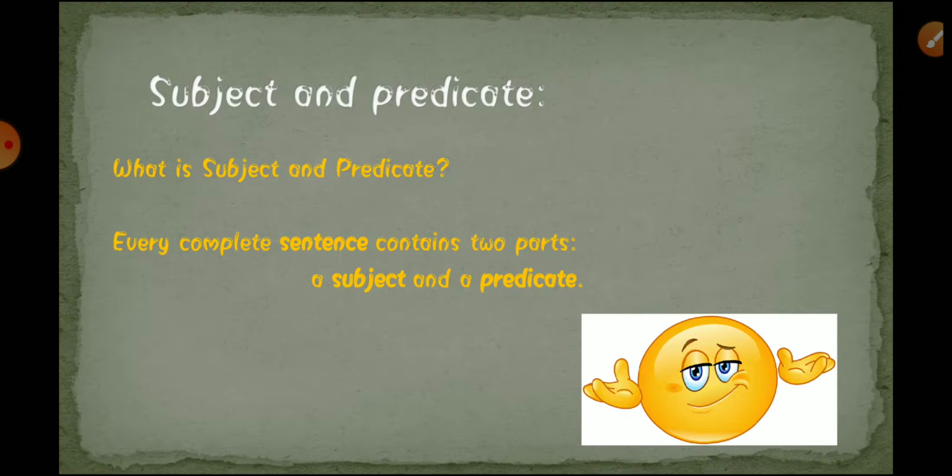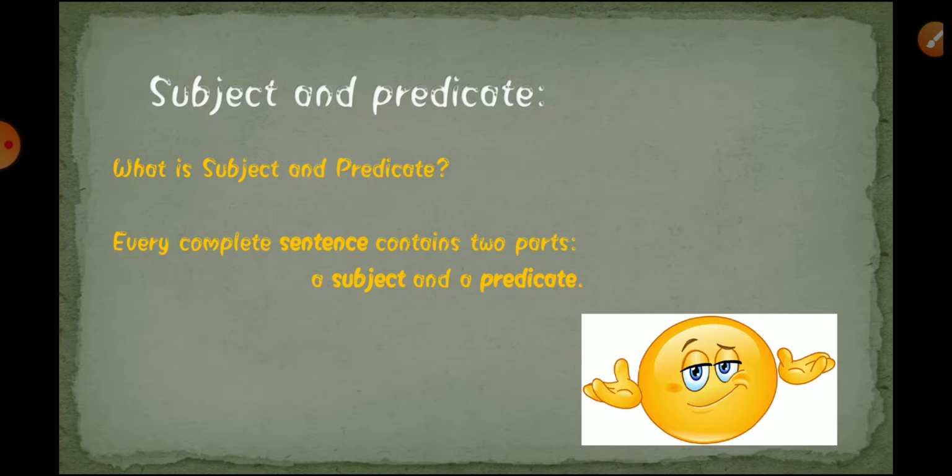If I say that this pen is black in color, so in this particular sentence I am talking about what? I am talking about a pen. So subjects are those about whom we are talking, and predicate is the rest of the part of the sentence, which shows the completeness of the sentence.